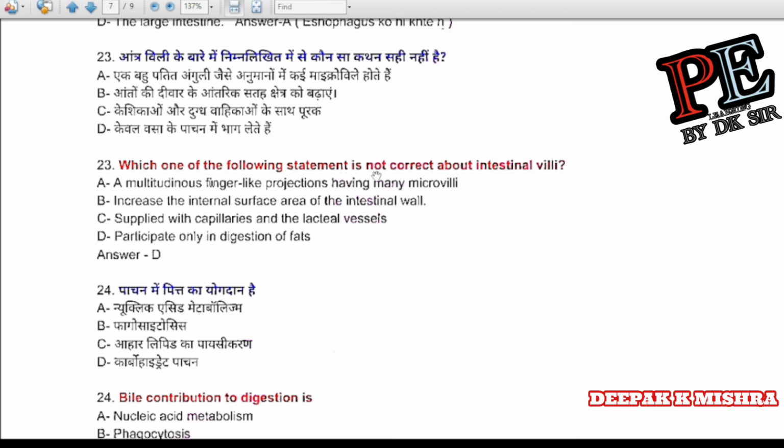Question number 23. Which one of the following statements is not correct about intestinal villi? Multitudinous finger-like projections having many microvilli increase the internal surface area of the intestinal wall, supplied with capillaries and the lacteal vessels, participate only in digestion of fats. Correct answer is D, participate only in digestion of fats.